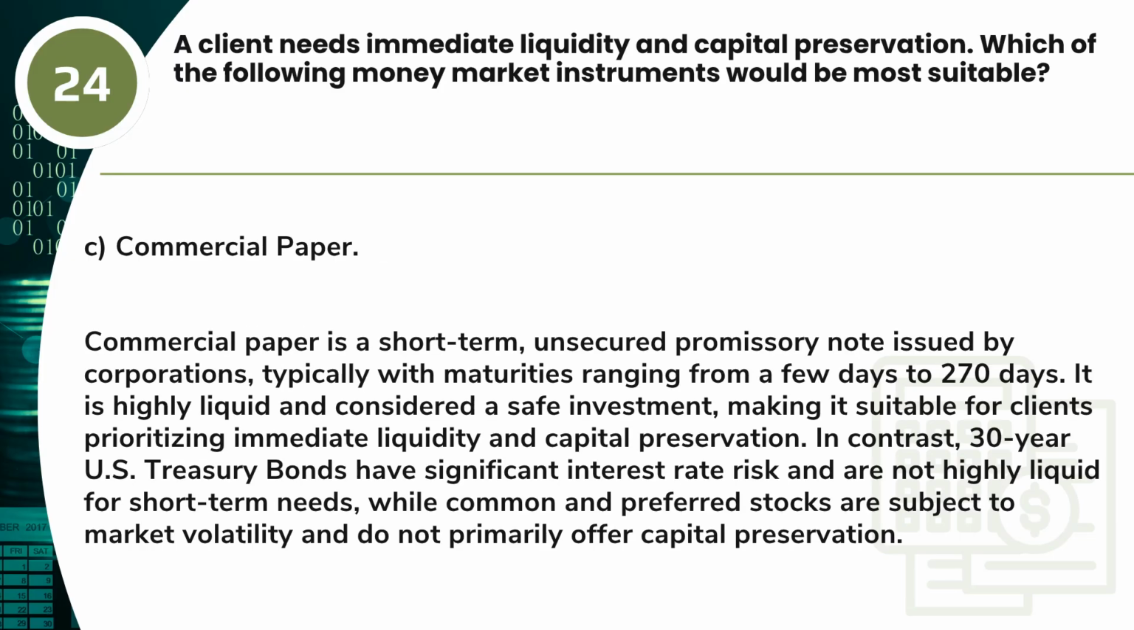Answer: C. Commercial paper. Commercial paper is a short-term, unsecured promissory note issued by corporations, typically with maturities ranging from a few days to 270 days. It is highly liquid and considered a safe investment, making it suitable for clients prioritizing immediate liquidity and capital preservation. In contrast, 30-year U.S. Treasury bonds have significant interest rate risk and are not highly liquid for short-term needs, while common and preferred stocks are subject to market volatility and do not primarily offer capital preservation.